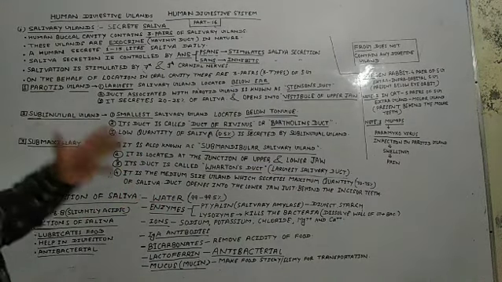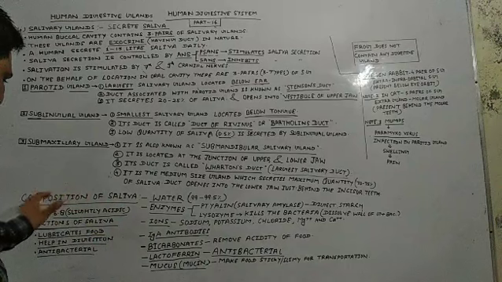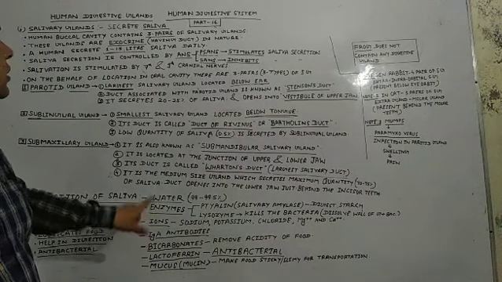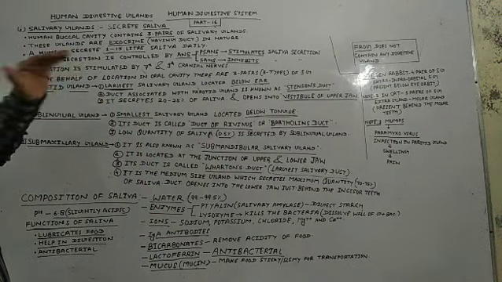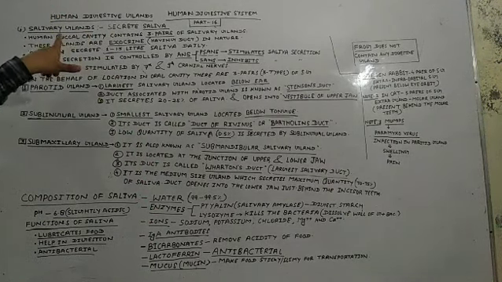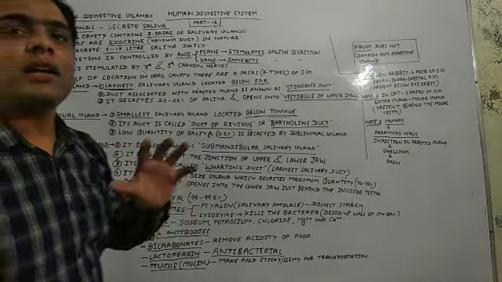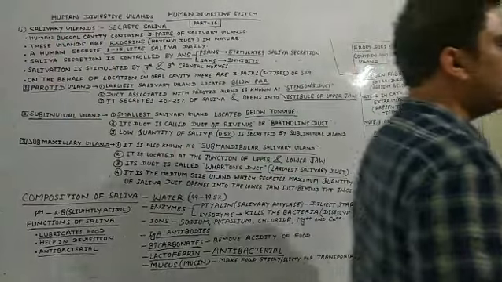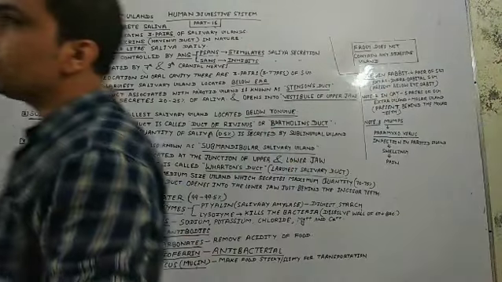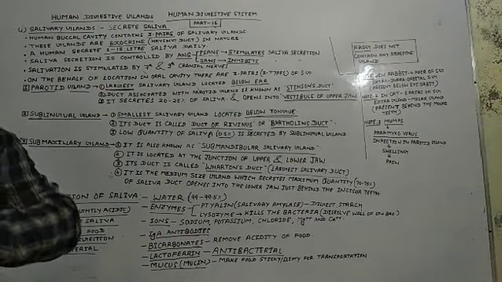There are some enzymes found in our saliva, and before discussing this topic, I want to remind you once again that our salivary glands are exocrine in nature, and another type of glands is known as endocrine. What is the difference between exocrine and endocrine?